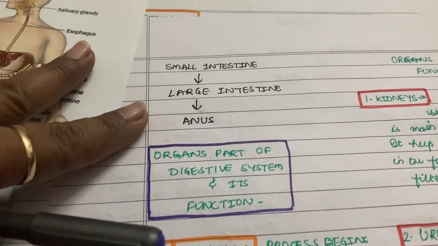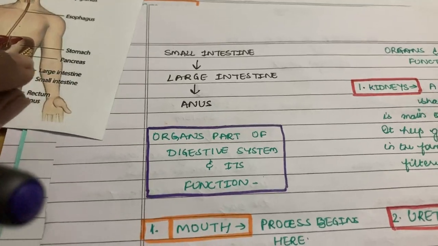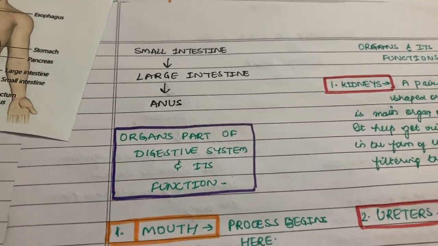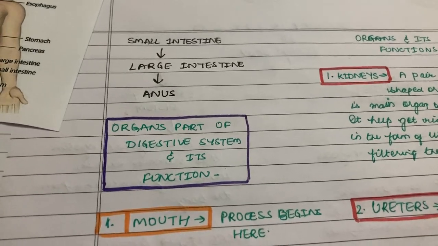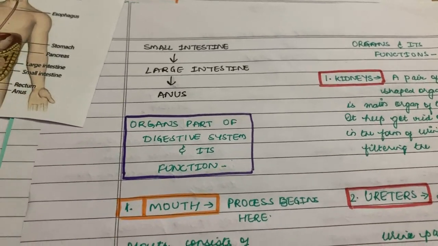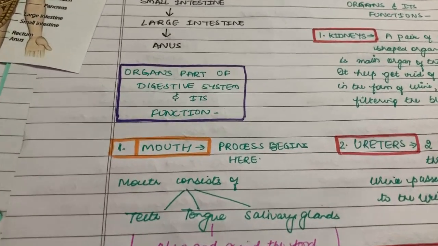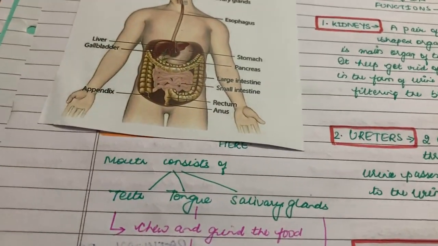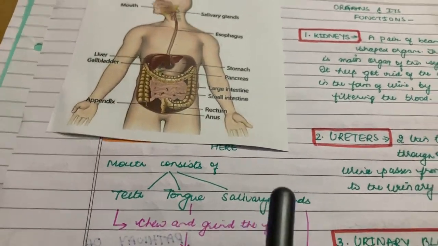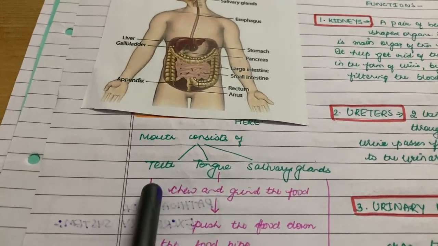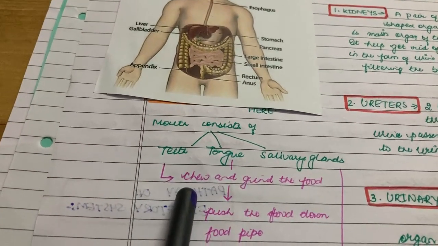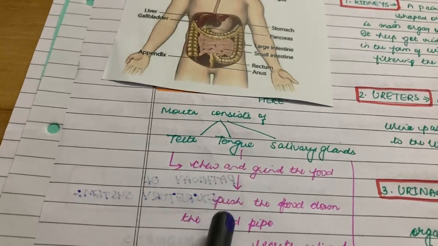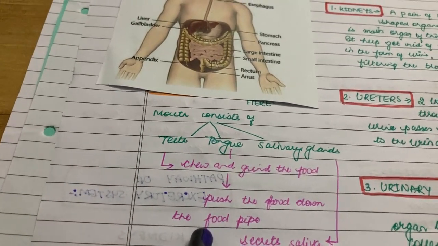Now we'll have a quick discussion of the organs that are part of the digestive system and their functions. Start with mouth. As we know, the digestion process starts from mouth. So what does our mouth contain? Our mouth has three parts, which is teeth, tongue, and salivary glands. The teeth help us to chew and grind the food. The tongue pushes the food down the food pipe.